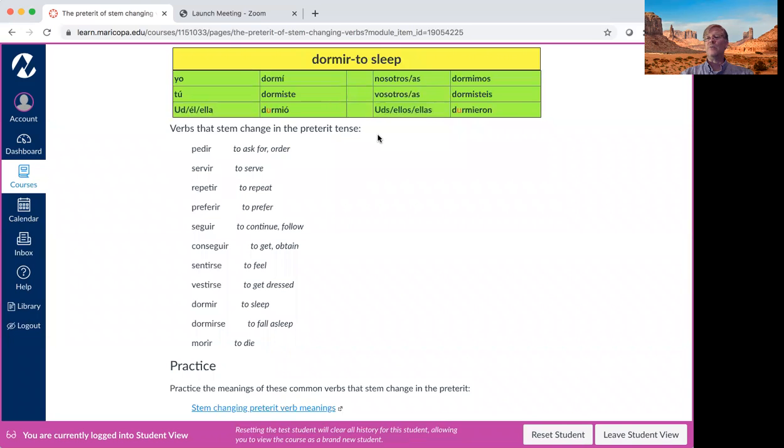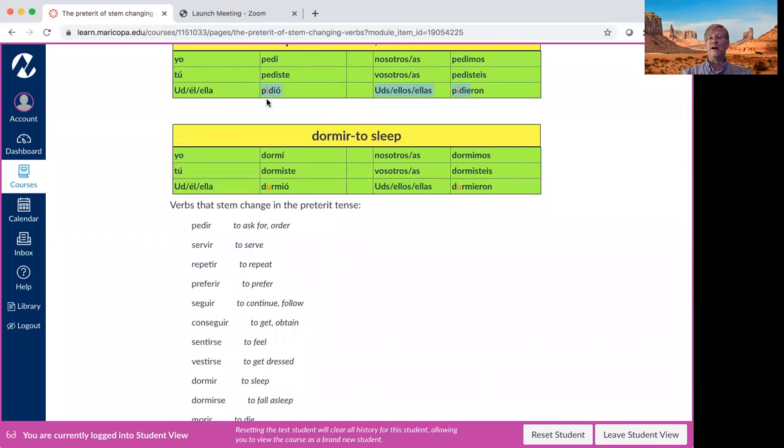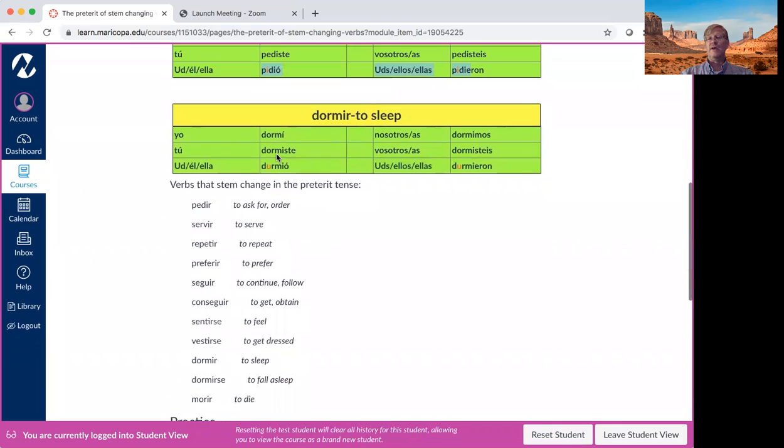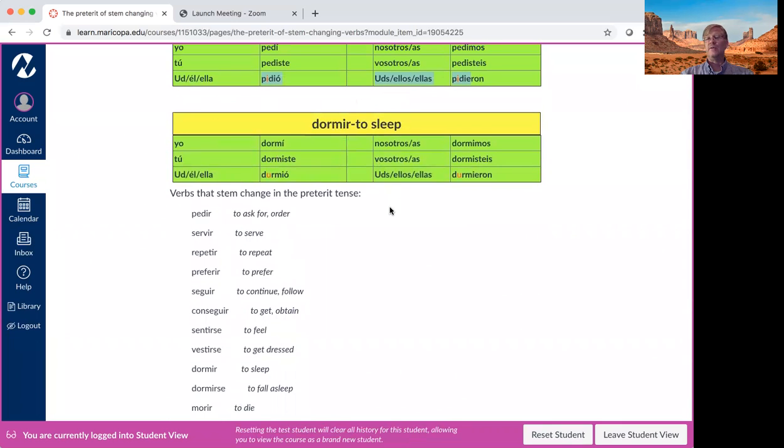And they have to already be stem changing in the present tense. So that eliminates all the other verbs that were never stem changing in the present tense. So from all the stem changing verbs in the present tense, we take only the IR verbs, and the stem changes can go E to I or O to U, and only in third person.